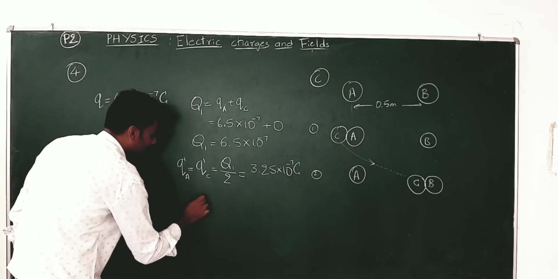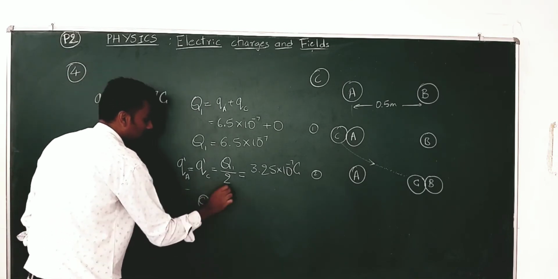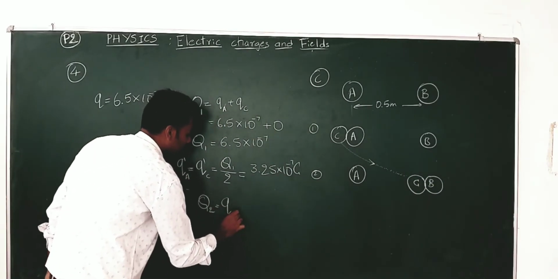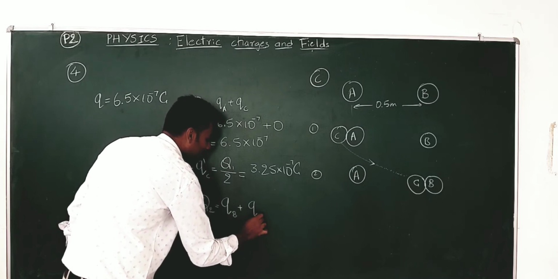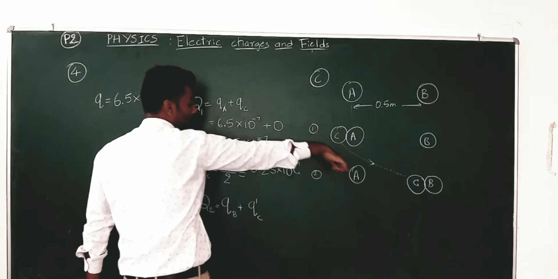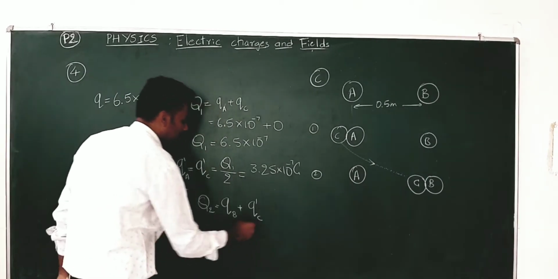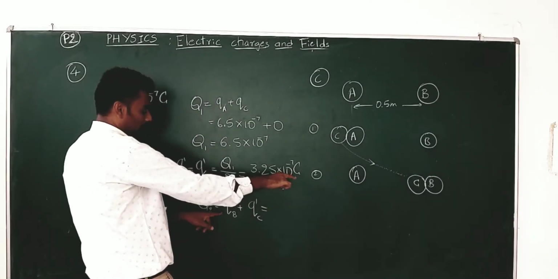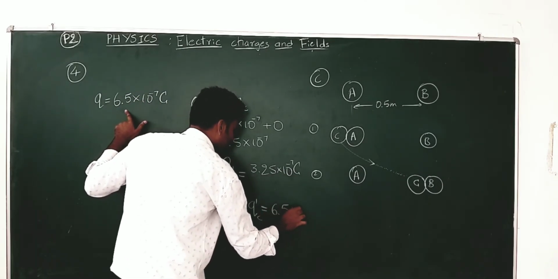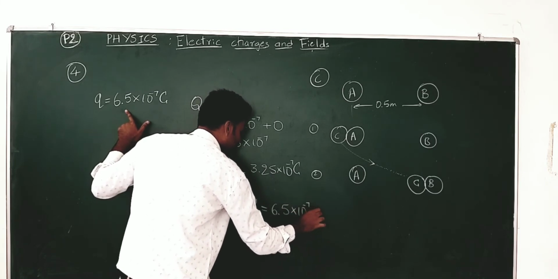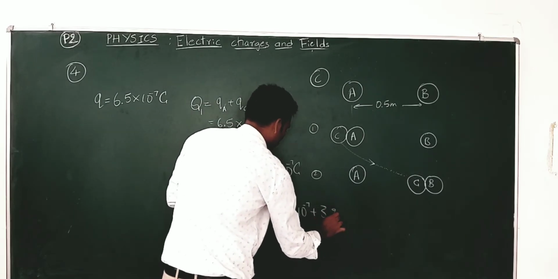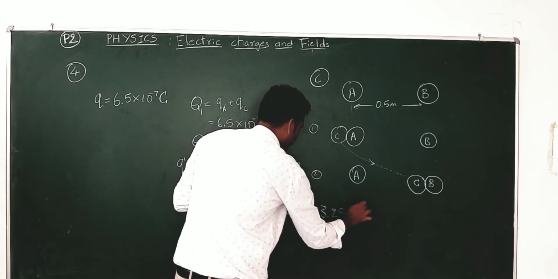So in the second process, the new net charge from C and B together is QB plus QC dash. It's not simply QC because QC is initially 0. I have taken that as QC dash. QB is the same as this Q, which is 6.5 into 10 to the power of minus 7, plus QC dash, which is here 3.25 into 10 to the power of minus 7.